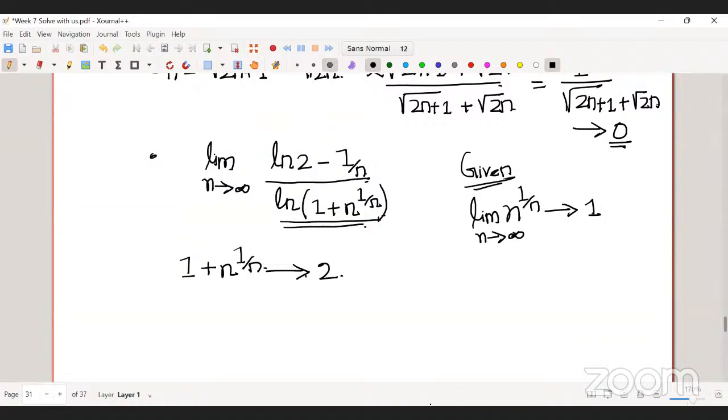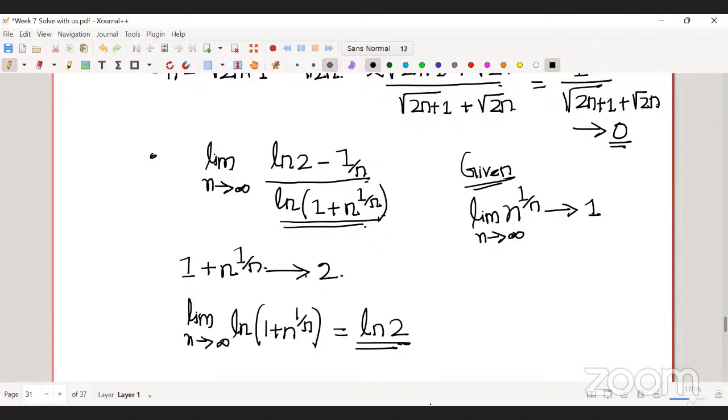So that means the limit of ln of this one is ln 2, right?